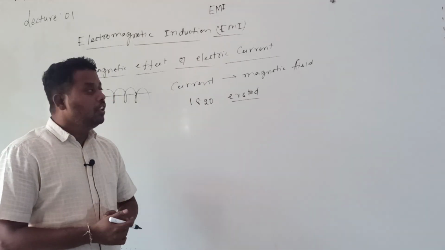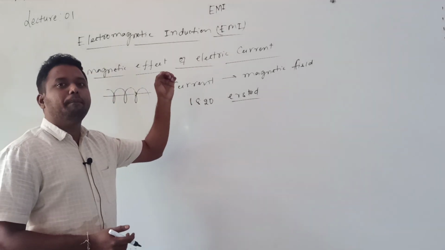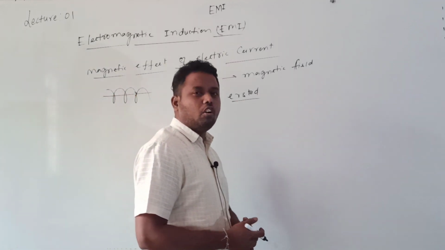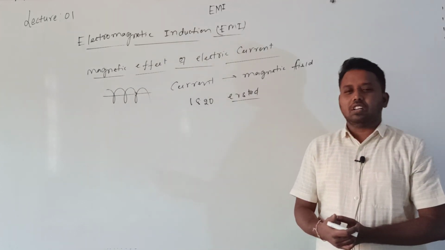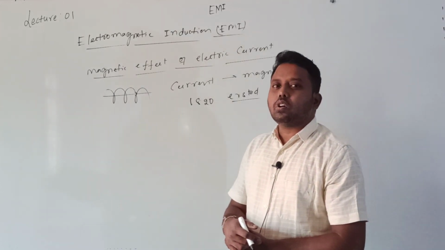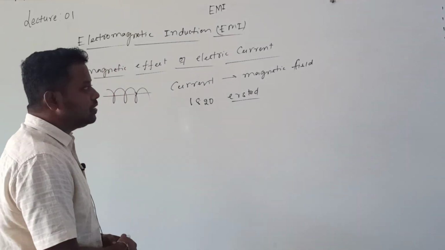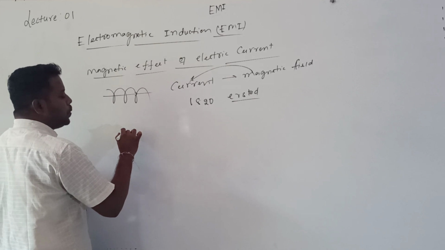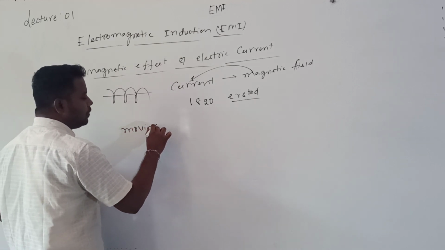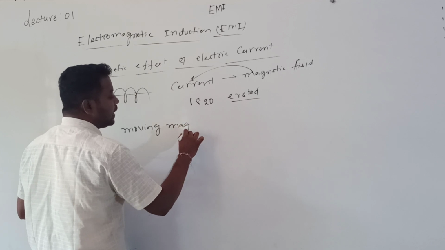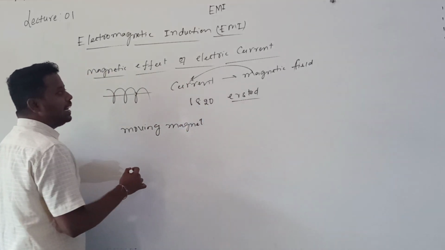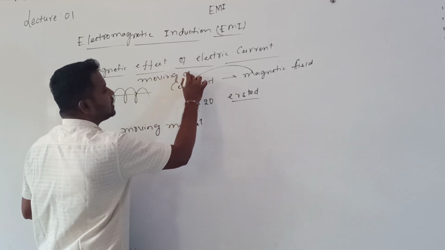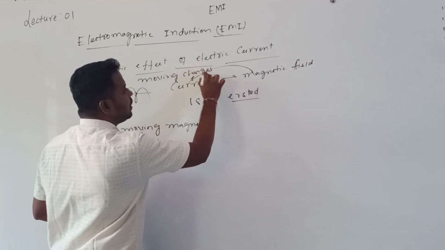We know that because of the current, a magnetic field is produced. Then everyone will obviously get one doubt: is it possible to get the converse effect of this? Moving charges, that is current, are producing a magnetic field.